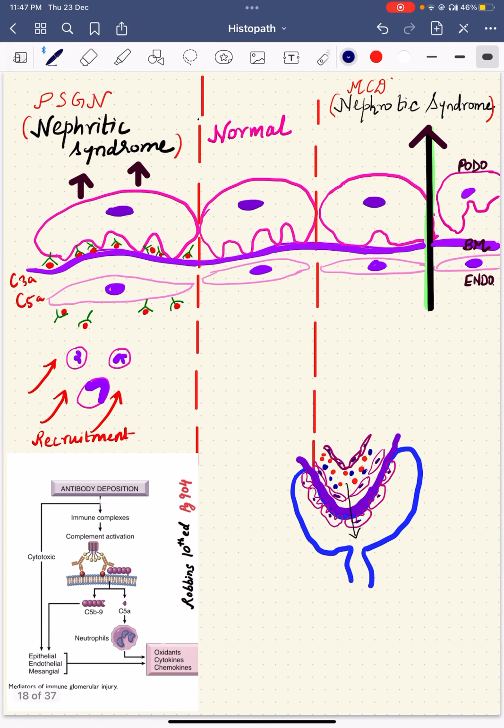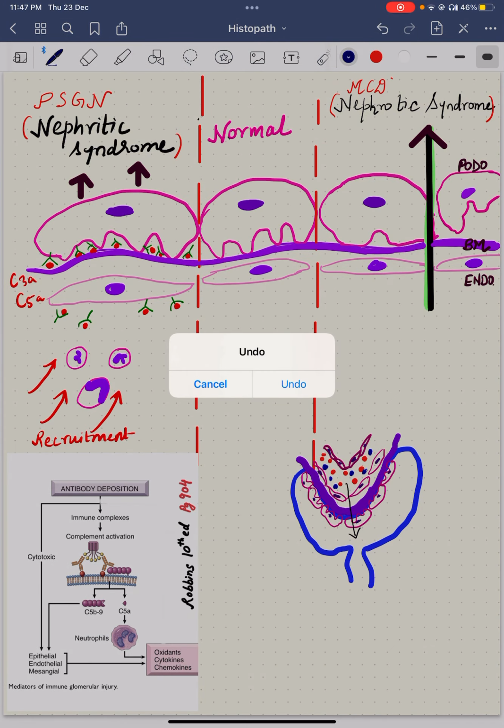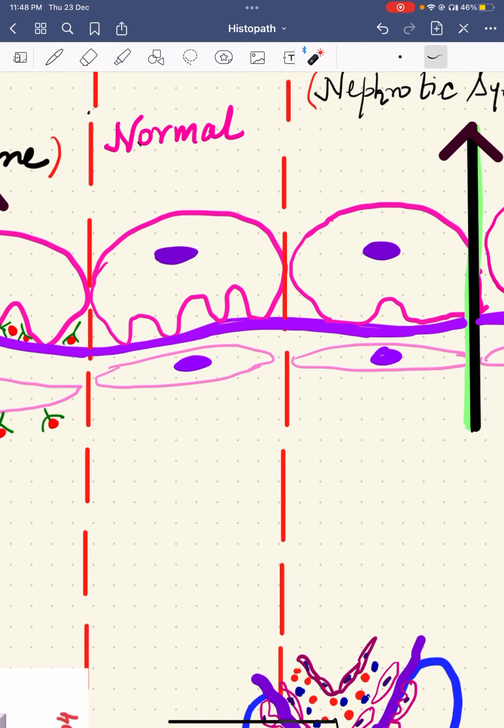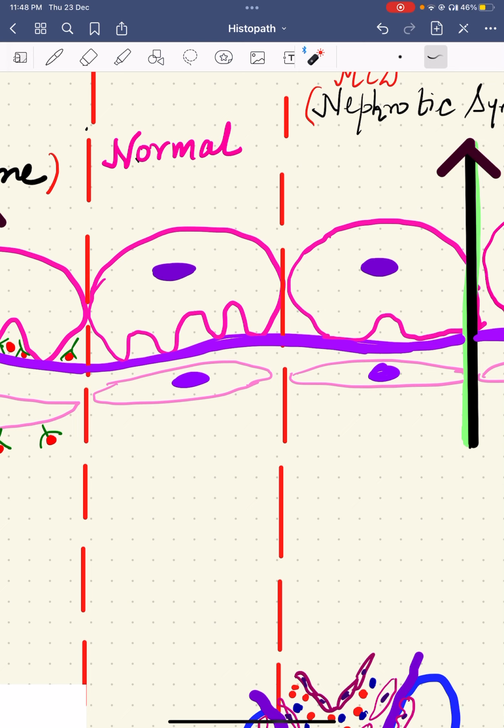So in nephrotic syndrome, there is basically immune dysfunction, as I already told you, and because of the immune dysfunction there is podocytopathy. So this is the normal glomerular filtration barrier, which has the inner layer of the endothelial cells. Then there is the basement membrane, and then there is the visceral epithelial layer of podocytes.